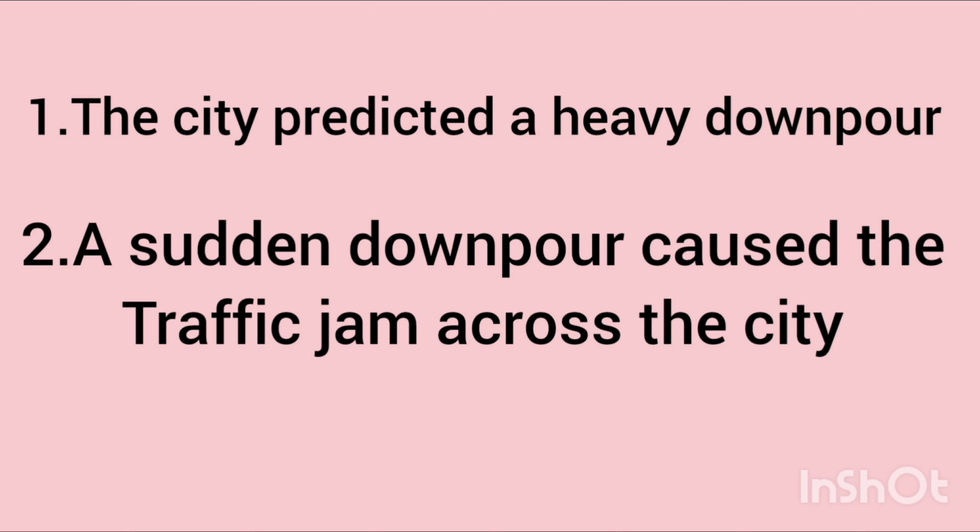The first one is: the city predicted heavy downpour, which means the city is predicting a heavy downpour which is going to happen in a few hours. There will be a very heavy rain in the city. And the second one is: the sudden downpour caused the traffic jam across the city, which means a very heavy rain caused the traffic jam across the city, which means it's really very difficult for the riders on the road to move their vehicles because of the lot of water.